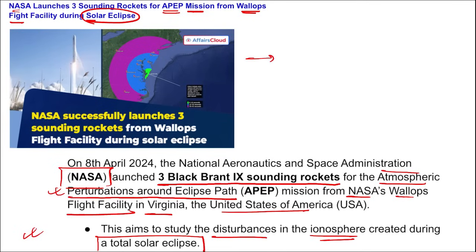So how the question can be asked here is: name the mission that was launched by NASA in order to study the disturbances that were created in the ionosphere because of the total solar eclipse. What is the name of that mission? It is the APEP mission, right? They launched 3 Black Brant 9 sounding rockets for this APEP mission, right? Take a note of this. A direct question can be asked here.